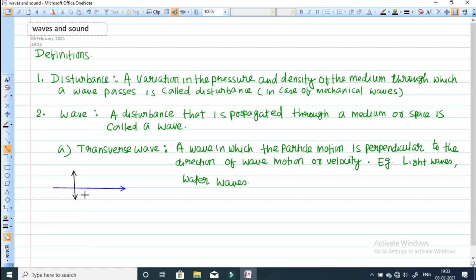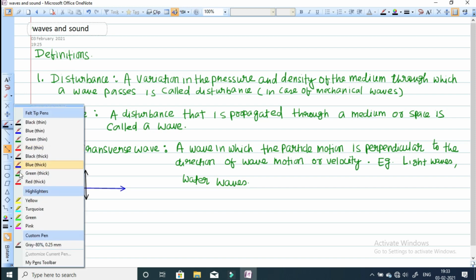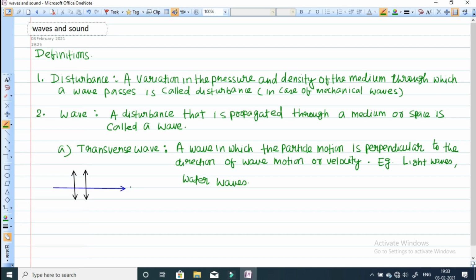When we create the disturbance, the particles start oscillating. This angle is 90 degrees, which means the direction of wave propagation is perpendicular to the direction of motion of the particle. Such a wave is known as a transverse wave.